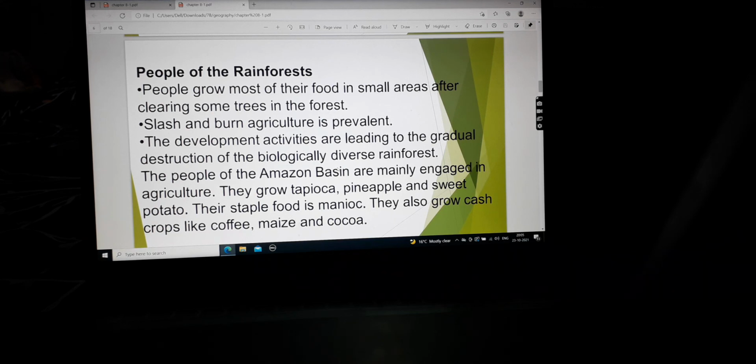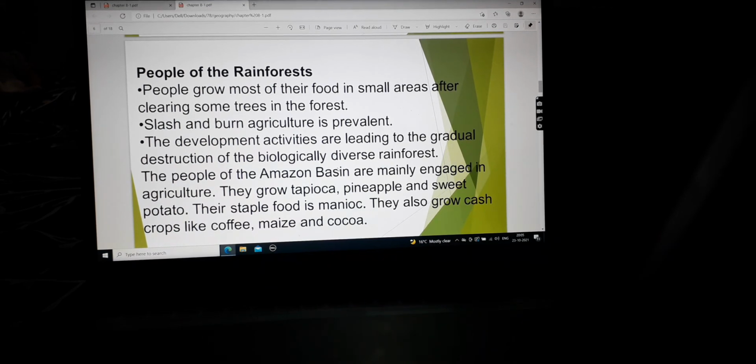We'll call it slash and burn, as I already told you. And what is slash and burn? You clear a plot of land, cut the trees and shrubs, burn them, and whatever residue is left provides nutrients to the soil. So this type of agriculture is very common in the rainforest area, that is, in the Amazon basin.